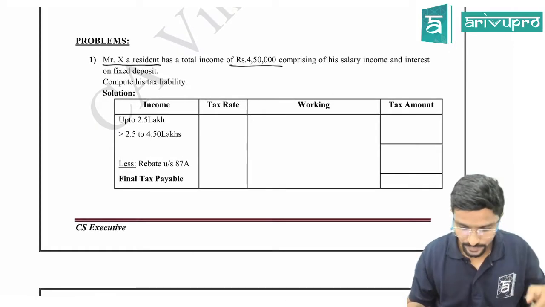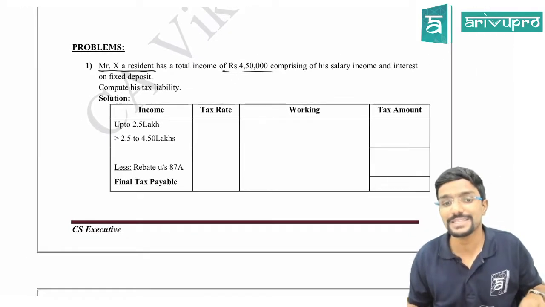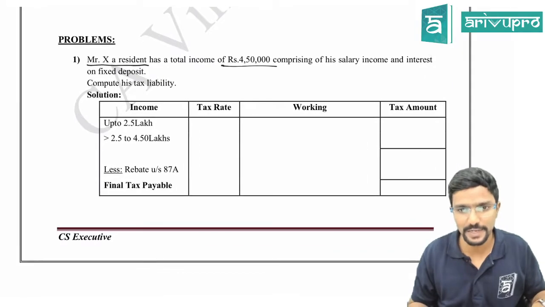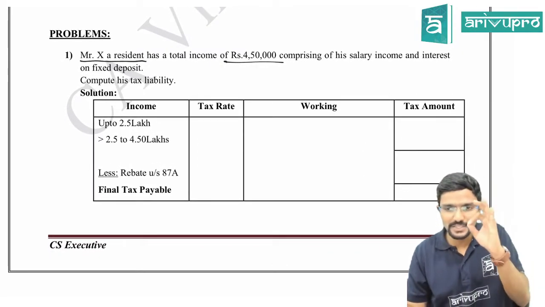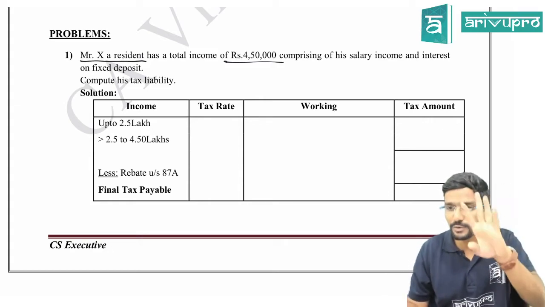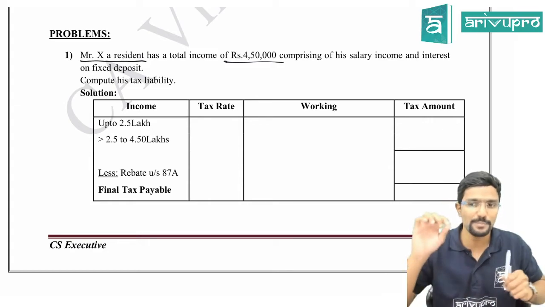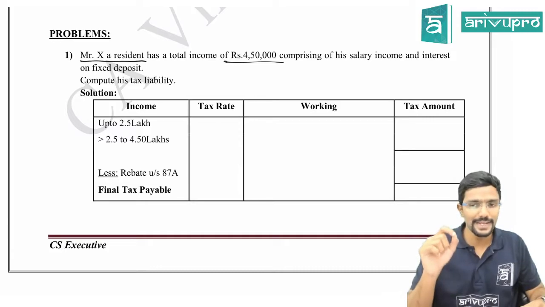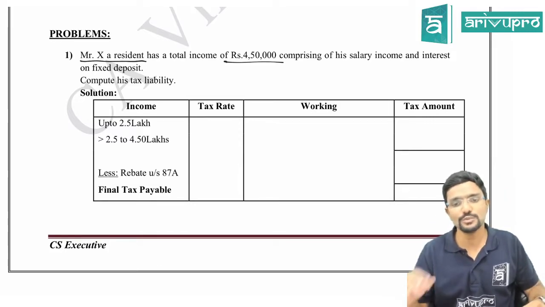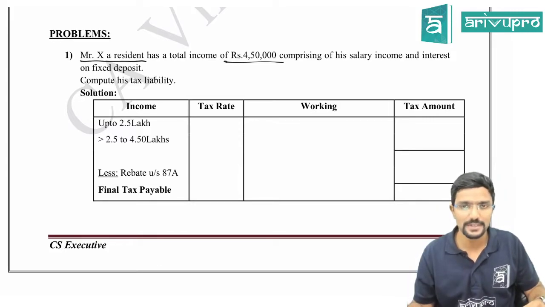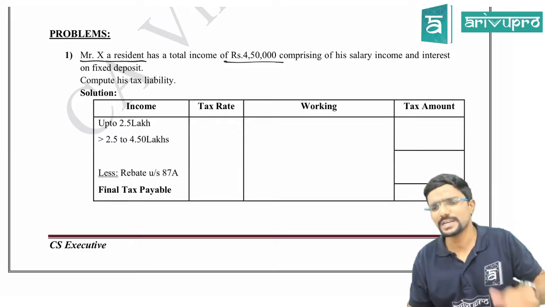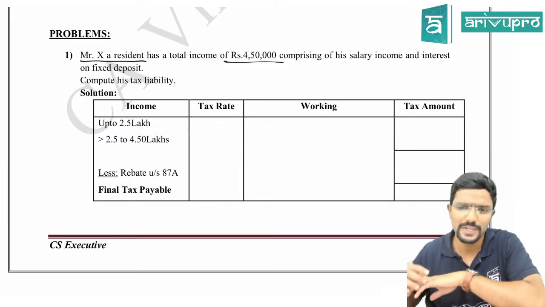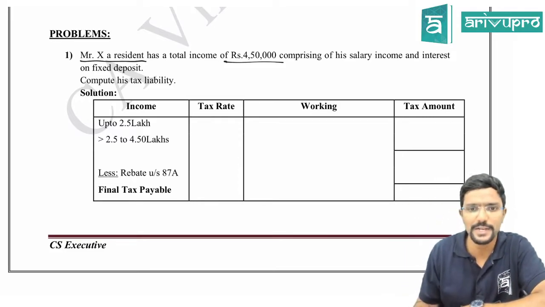Clear? Now, so what rates are applicable for this individual? Slab rates. Agree? So up to 2.5 lakh. Sir, age is not given. Whenever age is not given, assume less than 60. I have told 2-3 things, guys. So I will repeat, please be careful. Whenever the age of an individual is not given, assume less than 60. Okay. Next, if residential status is not given, always assume resident. Okay. Then what else? I guess one more point I told. Yeah. When I recall it, I will tell you.